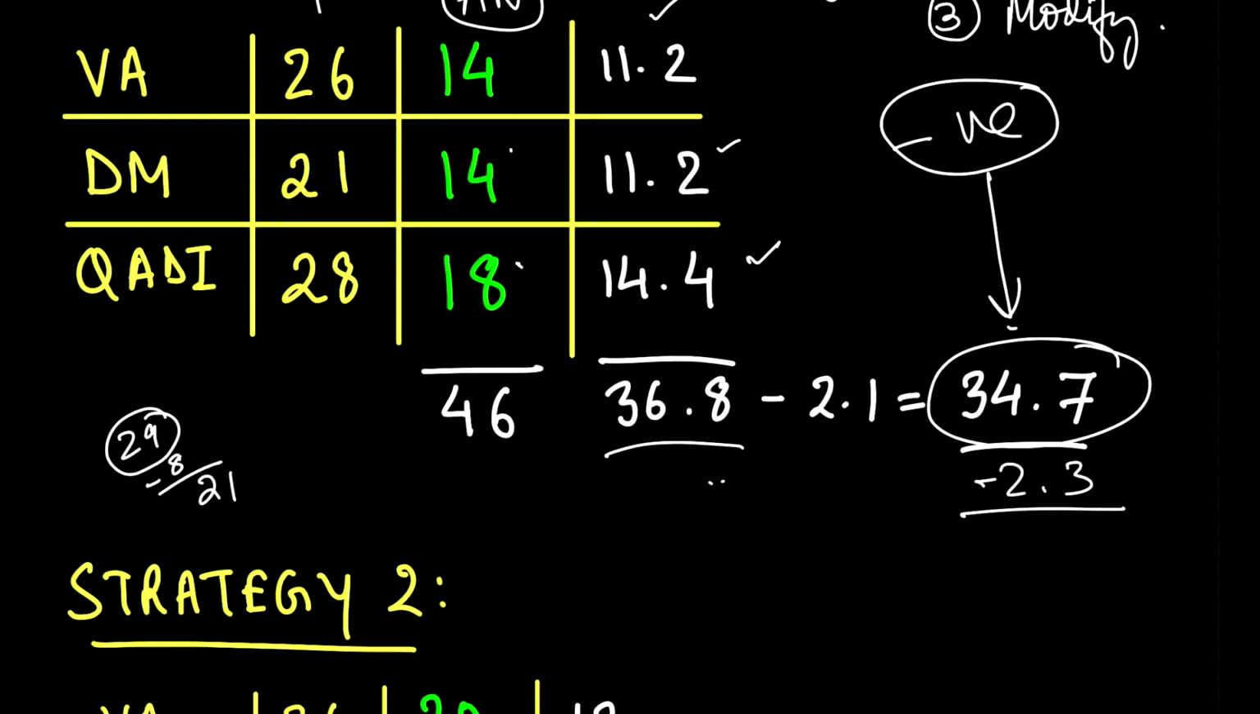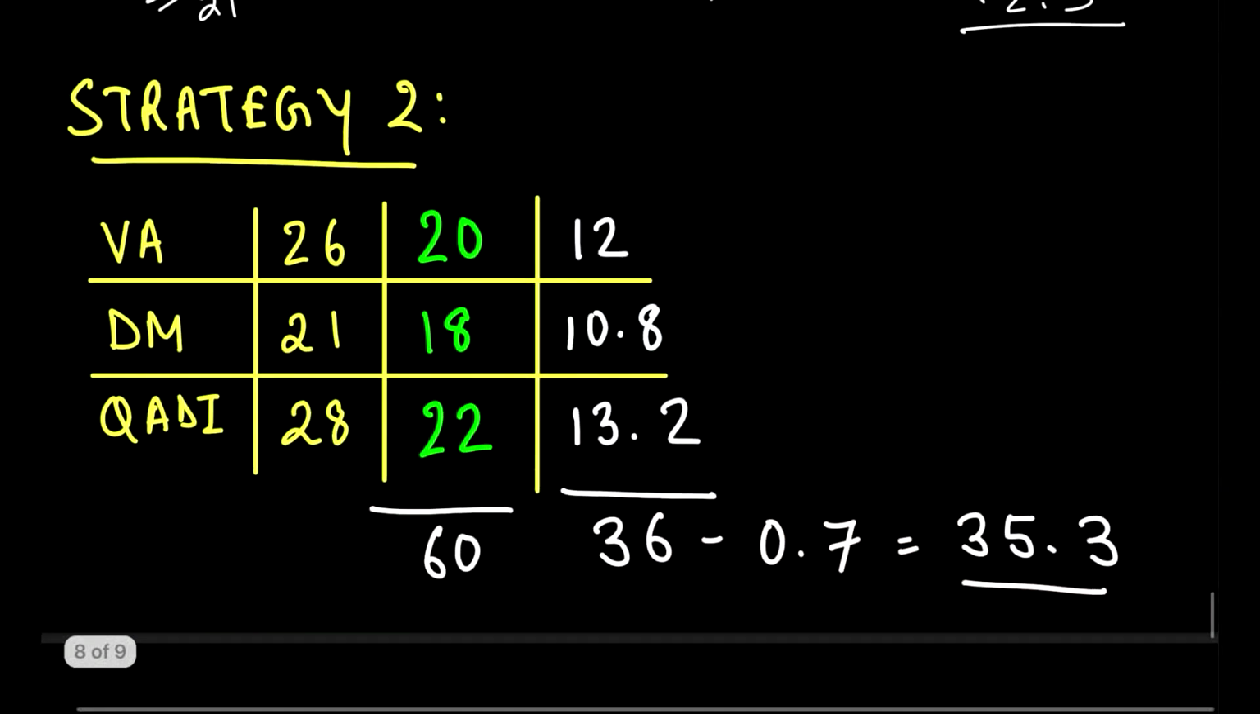So how are you going to save yourself from it? Let's see strategy number 2. Now, I prefer strategy number 2, and this is more practical also, and I'll give you a very real practical reason why it is a very logical way to go ahead. 60% accuracy.